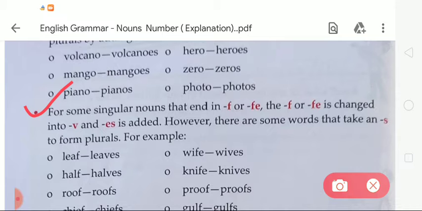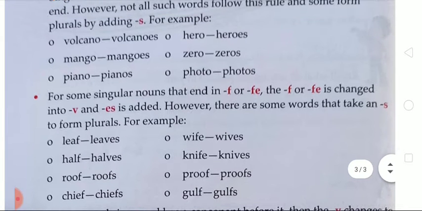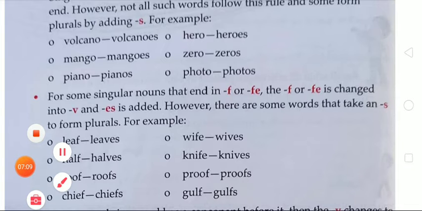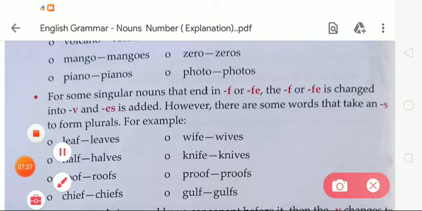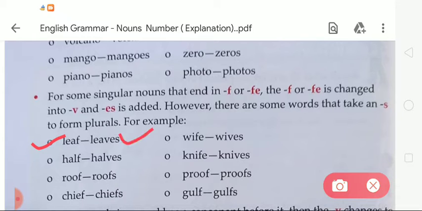For example, whenever the words end with f or fe, the f becomes v in the plural form and fe becomes ves in the plural form. Okay, so we have to add v in place of f, and ves in place of fe. However, there are some words that take an s to form plurals. For example, you can see here there is a leaf, the last letter is f, so f will be ves, leaves. Leaf becomes leaves in the plural form.